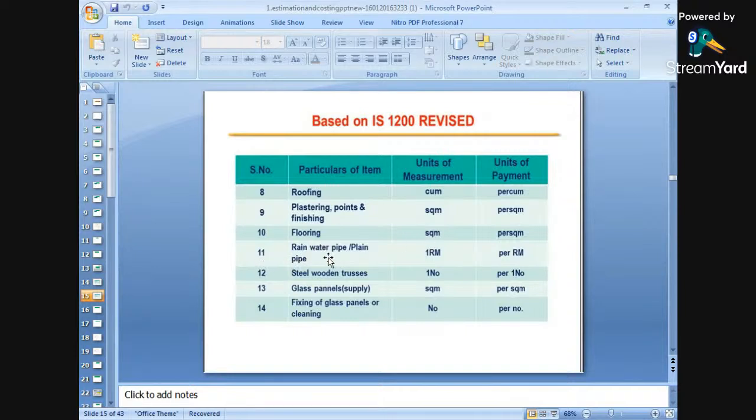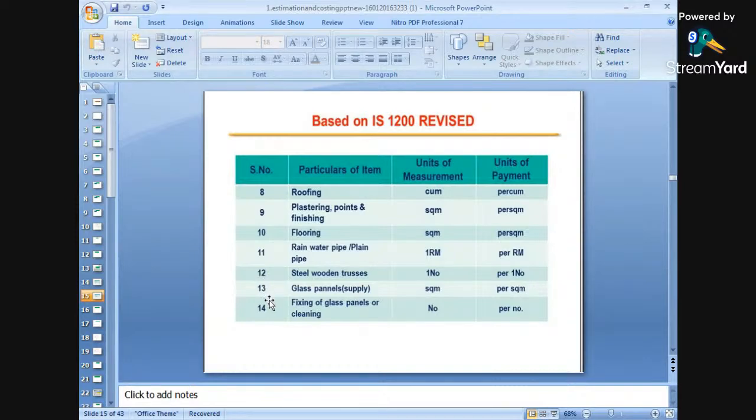Number 11 is rainwater pipe or plain pipe. It will be measured in running meters, that is per running meter. That is the laying down of rainwater pipelines or plain pipelines, in running meters. Number 12 is steel or wooden trusses. It will be in numbers. If we are erecting a steel truss, at that time it will be measured in numbers.